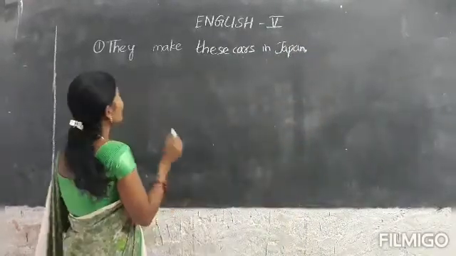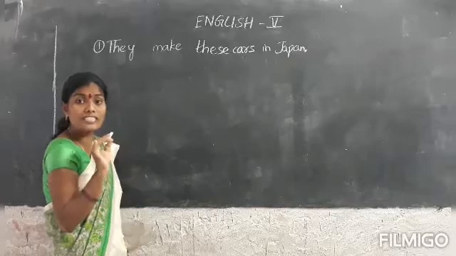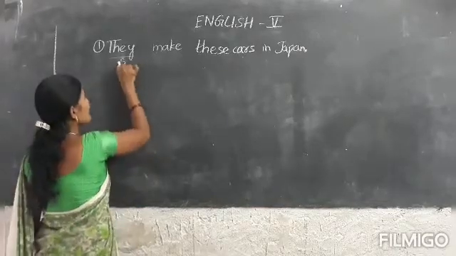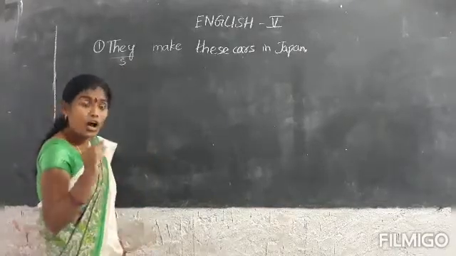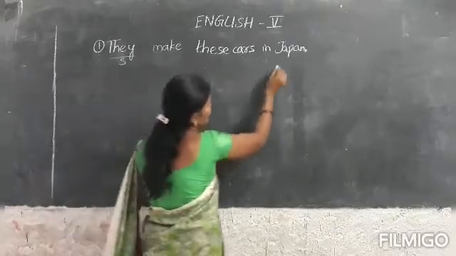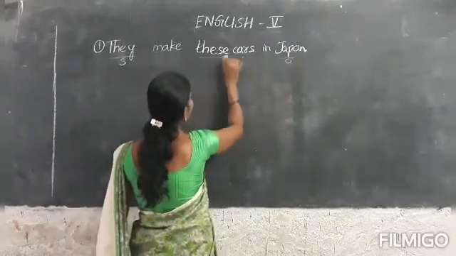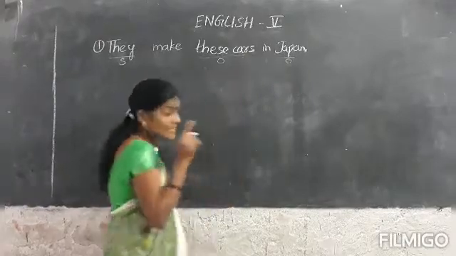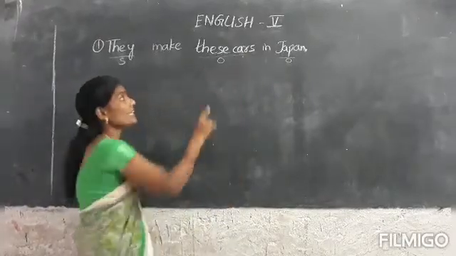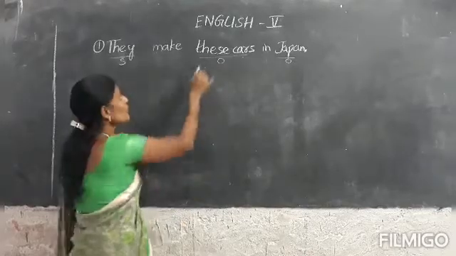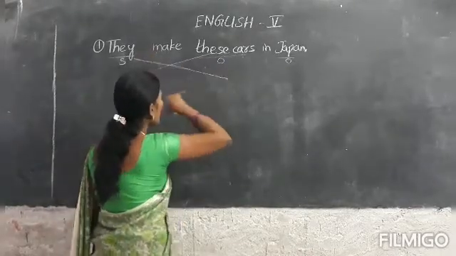Okay. Here we have to find out the subject. What is the subject? They is the subject. Objects are two. Japan is an object and these cars is also an object, but the direct object is these cars. So these cars will come to the front.